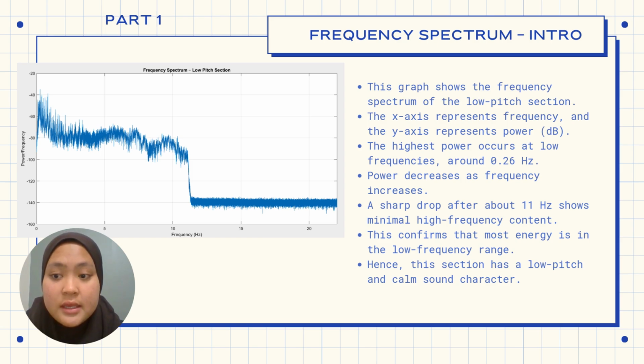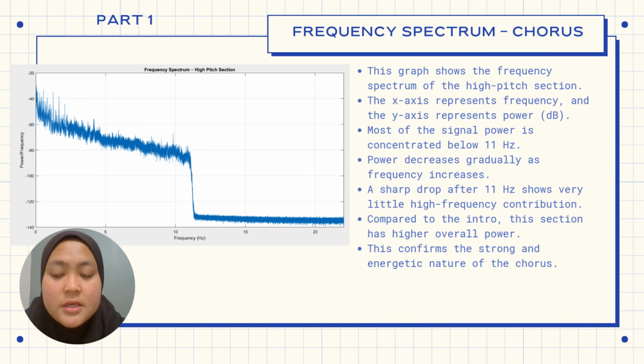From this figure, it can be observed that the signal exhibits its highest power at very low frequency, with a peak occurring at approximately 0.26 Hz. As the frequency increases, the power level gradually decreases, indicating reduced contribution from higher frequency components. A sharp drop in power is observed beyond approximately 11 Hz, after which the spectrum remains relatively flat at a low magnitude. This behavior suggests that the majority of the signal energy is concentrated in the low frequency range, which is characteristic of a low pitch musical section.